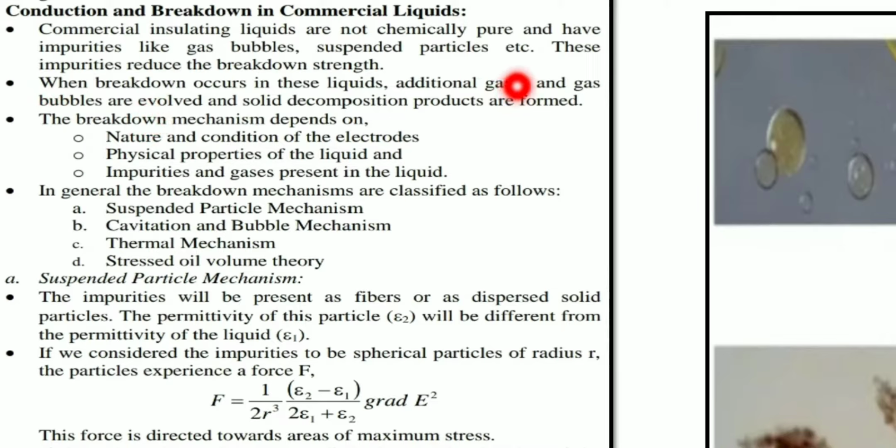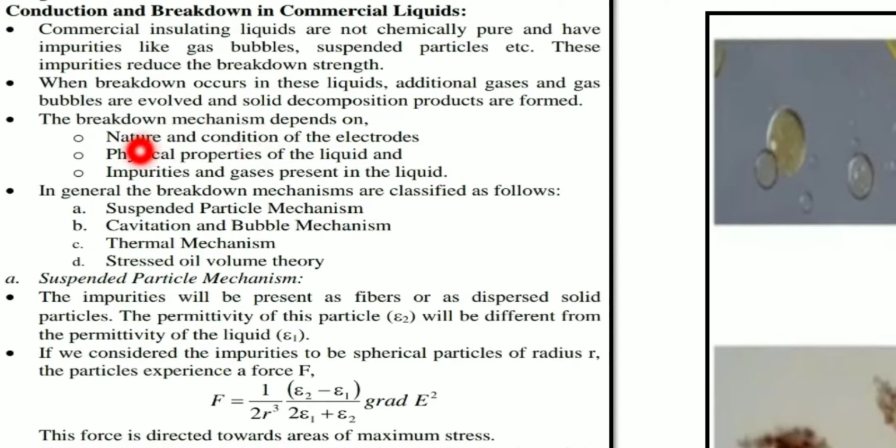That results in the formation of solid products in the liquids. So due to the presence of the solid decomposition products, the breakdown strength of the oil is going to be reduced.